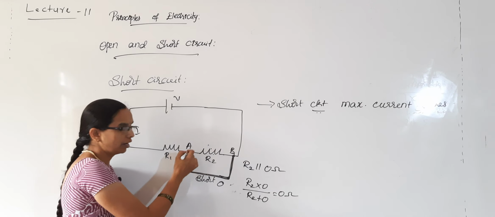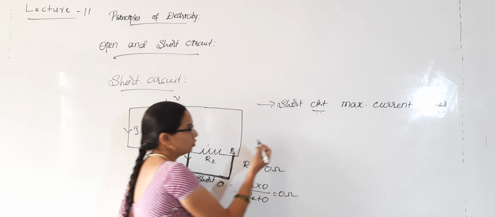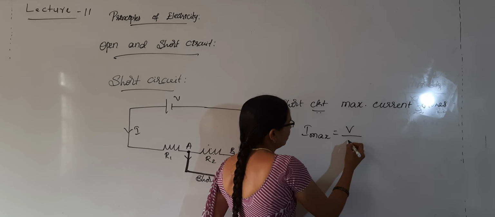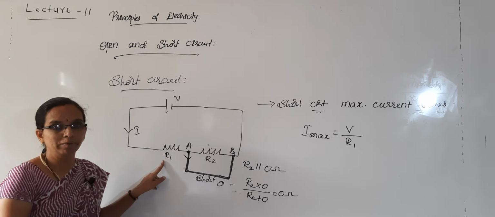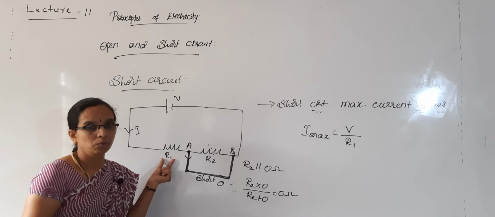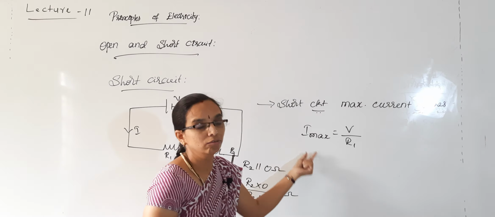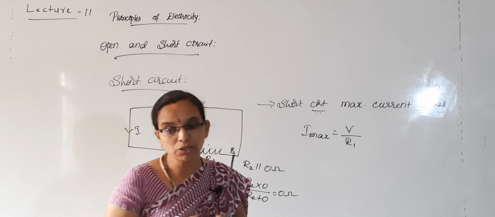So no current flows through R2, maximum current flows here. So, what will be the current? I maximum is equal to V by R1, because only this resistance will be considered, as the parallel combination of these two becomes 0 ohm. So 0 ohm plus R1 will be R1 only. So, maximum current will be flowing in short circuit, and short circuit possesses zero resistance.